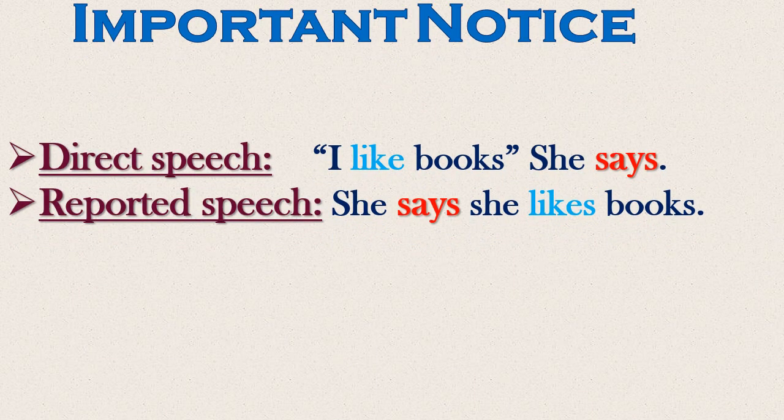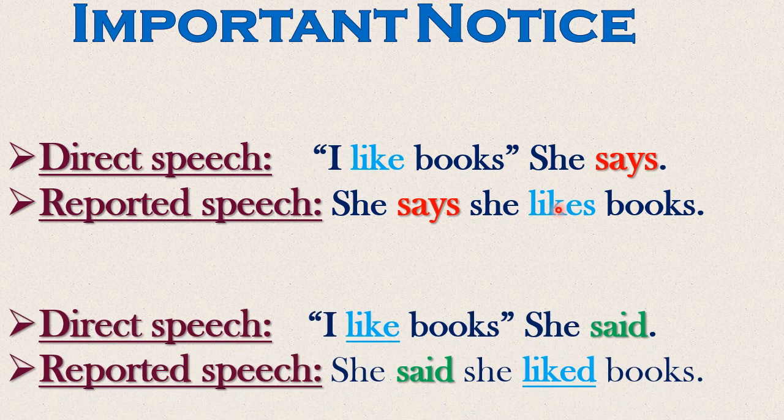Important note. I want you to look at these sentences. I like books, direct speech. In the reported speech, she says she likes books. You look at the verb. Did we change the tense or no? No. This is present simple. This is present simple. Why? Well, let's see the second one. I like books, the same sentence. She said she liked books. Did we change the tense here? Yes. We have here present simple, past simple. Why? Because here the reporting verb is in present.